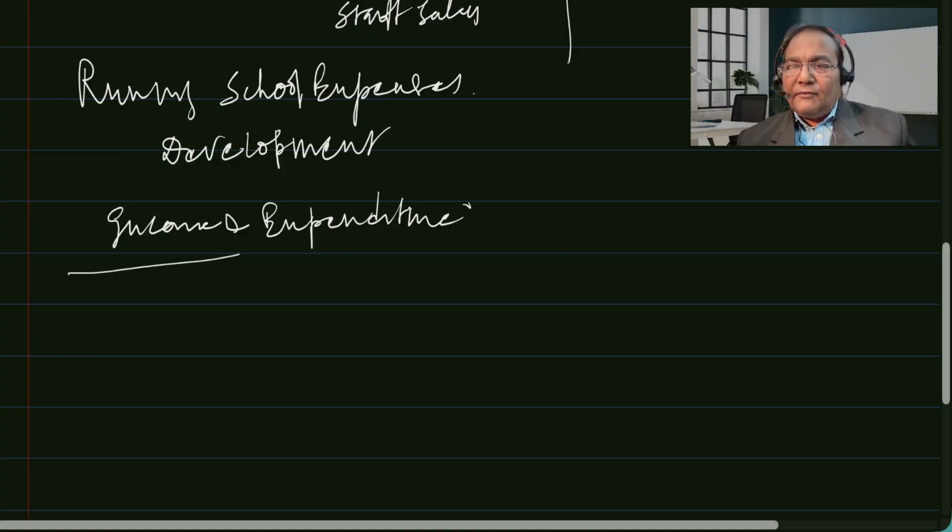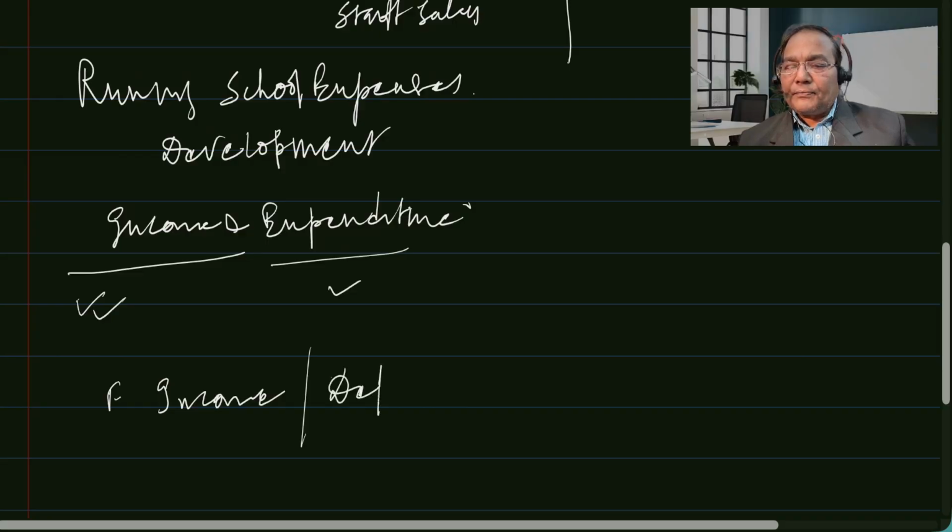All the inflow of funds will be written on one side and expenditures on the other. If expenditure is less than the inflow of cash, there is a surplus, otherwise a deficit.